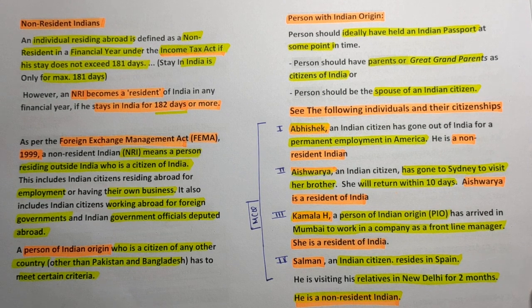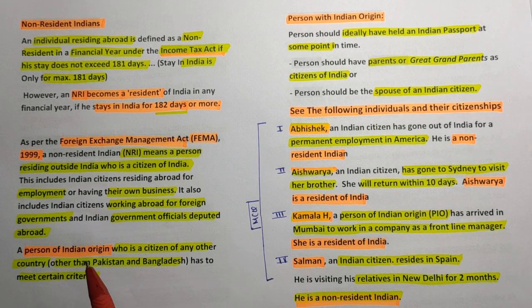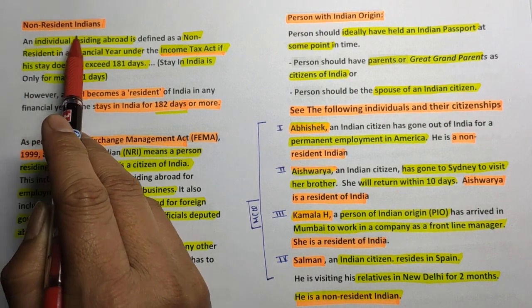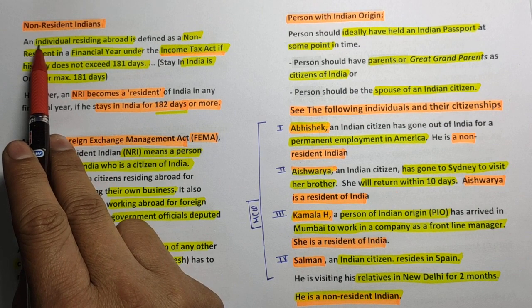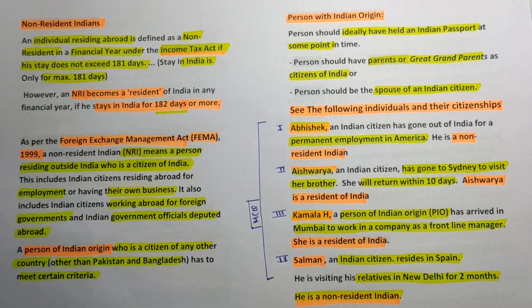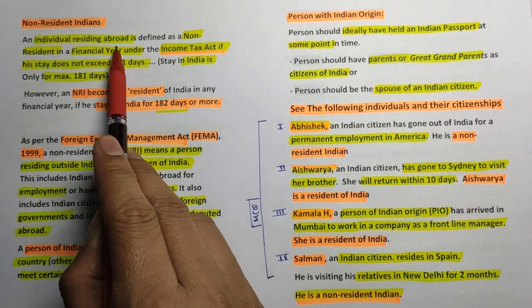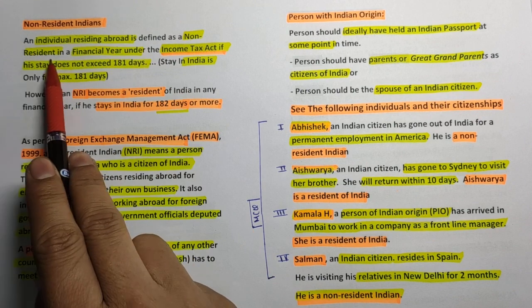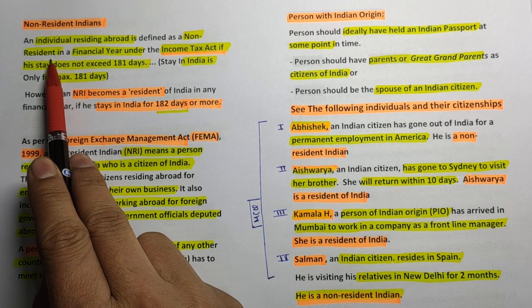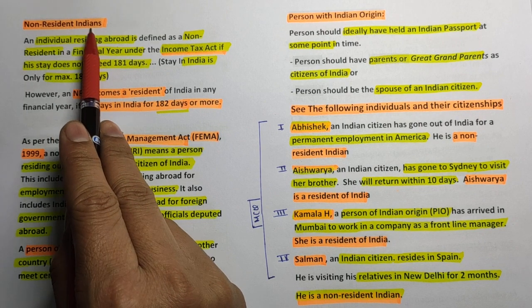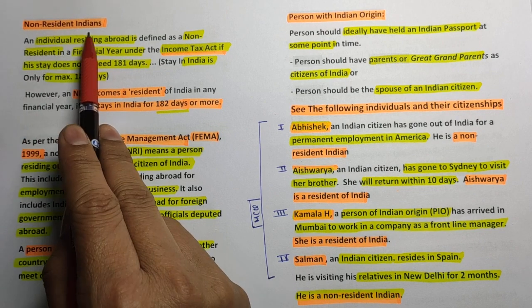So friends, very first, what do we mean by NRI? What is the actual meaning of non-resident Indian? We all know that NRI stands for non-resident Indian. So who is a non-resident Indian? According to the Act, an individual residing abroad is defined as non-resident. The name non-resident Indian means the person who is an Indian but not staying in India, right?